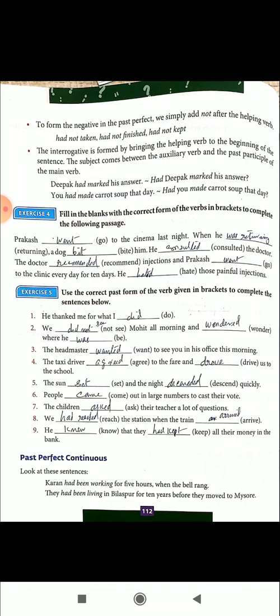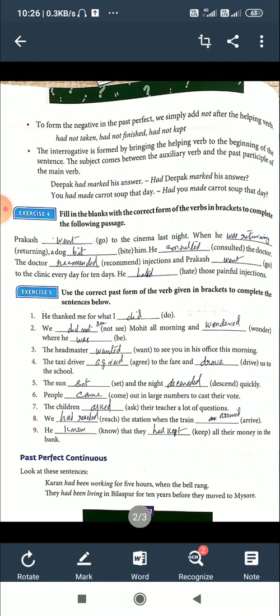The interrogative is formed by bringing the helping verb to the beginning of the sentence. The subject comes between the auxiliary verb and the past participle of the main verb. So to make it interrogative, you put the helping verb to the beginning, then subject, then the main verb. Look at the examples.